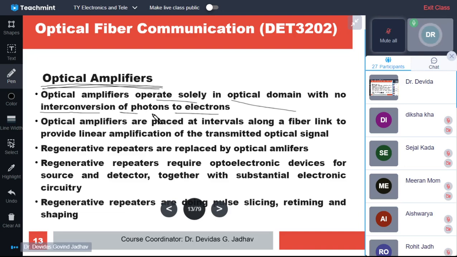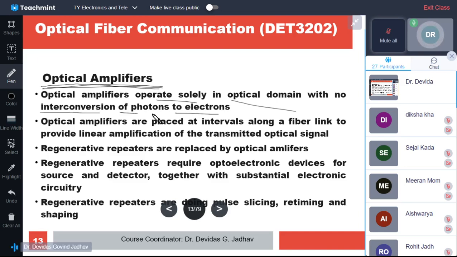So there is no question of converting the optical signal into an electrical signal, current and voltage, and again reconverting it to optical. This is not the case. Optical amplifiers amplify the optical signal directly as an optical signal. There is no conversion.